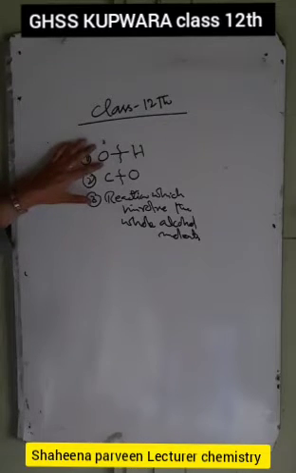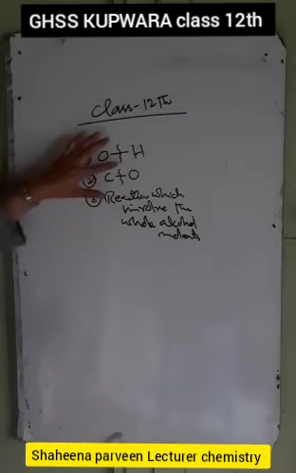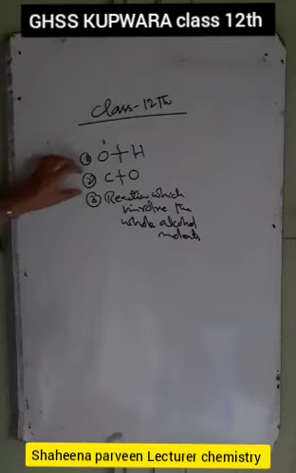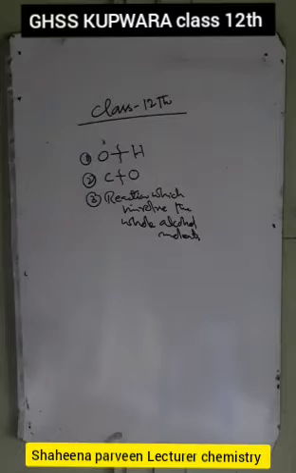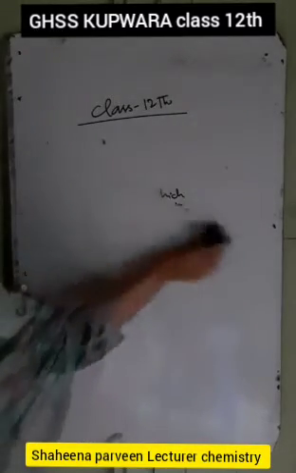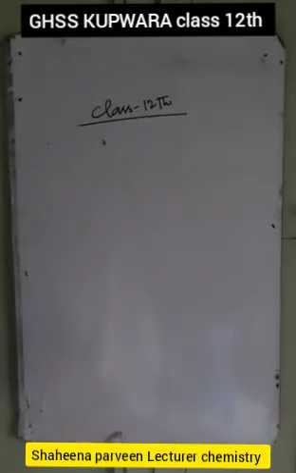Number first, that is the reactions which involve the cleavage of the OH bond, this we have already discussed in the previous video lecture. Today's topic regarding the chemical properties is the second type of chemical reactions shown by the alcohols, that is the reactions which involve the cleavage of the C-O bond.